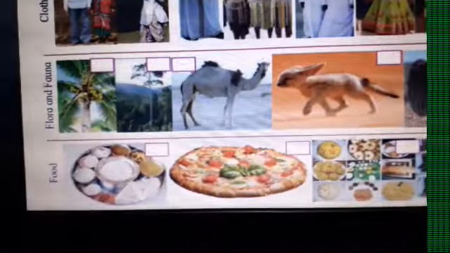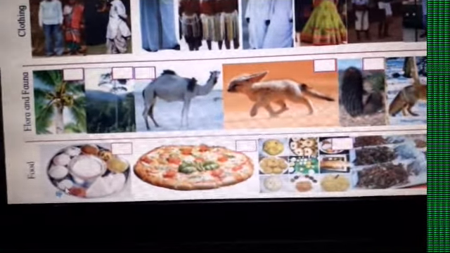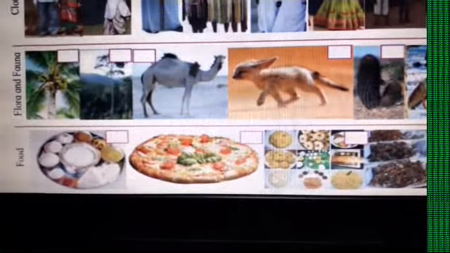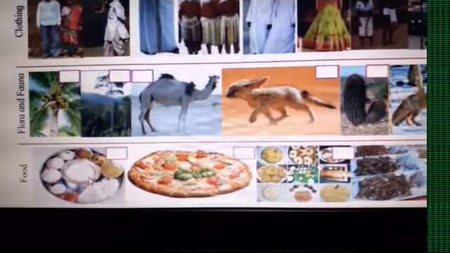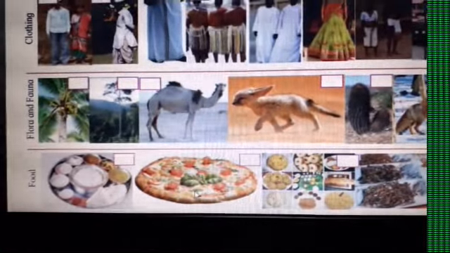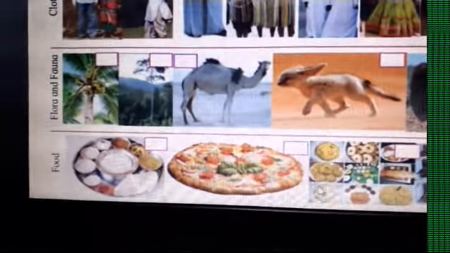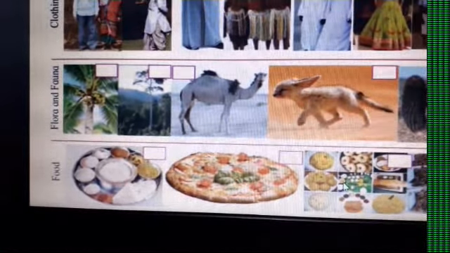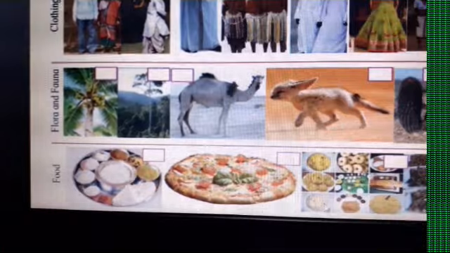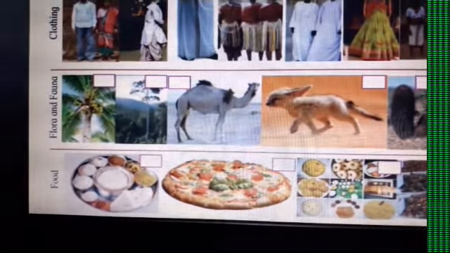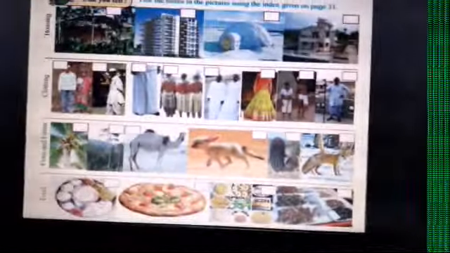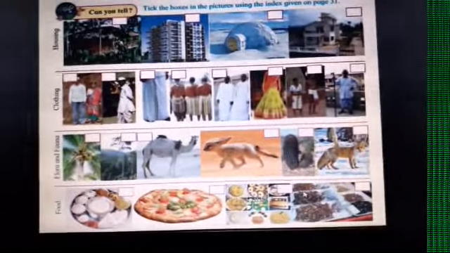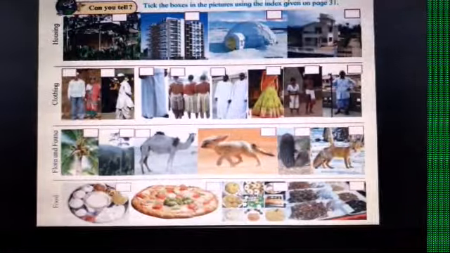Then we can see, wow, your food items, different types of food which you all enjoy, children. This is a thali system which you enjoy in the hotels. You get many types of dishes in one particular thali. Then this is your favorite pizza. Then here I think these are pani puris and idli, so many delicious things they have shown over here. And these are the dry spices which are used, right? So many things they have shown in the boxes. You can take what you are enjoying, right?